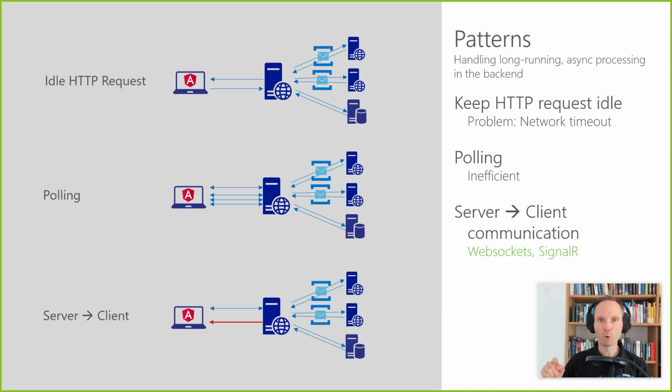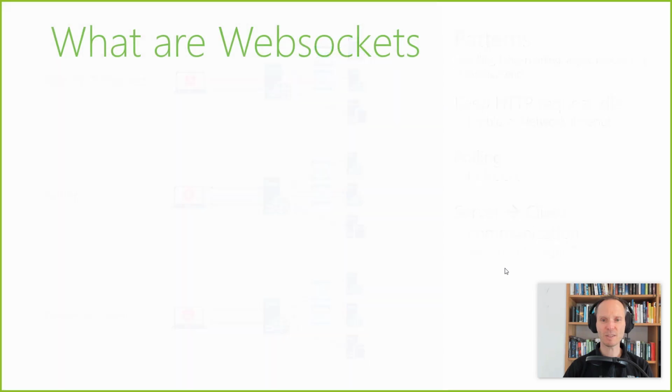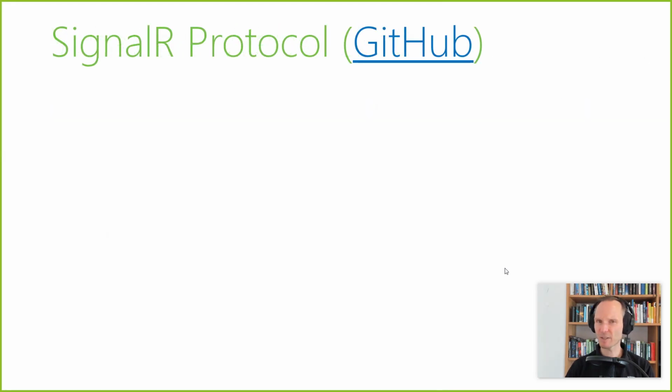Now, before we go right into the code, I have to talk a little bit more about this SignalR stuff that you see here. I'm not talking about WebSockets here because I'm here at the iJS conference, so I guess everybody is at least a little bit familiar with WebSockets. But if you are not from the Microsoft universe, let's put it this way, then you might not know what SignalR is. SignalR started as a Microsoft proprietary technology way back years ago. It's a pretty old standard, but now SignalR really has evolved. SignalR is today a protocol, an open source protocol where you can find the protocol specification open on GitHub. You can find it here.